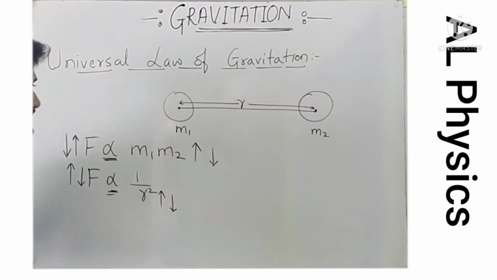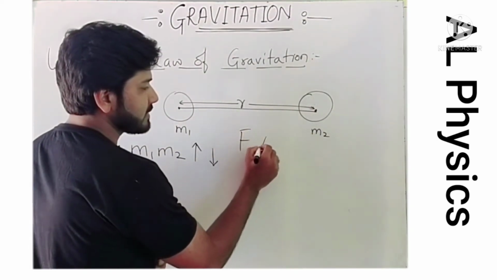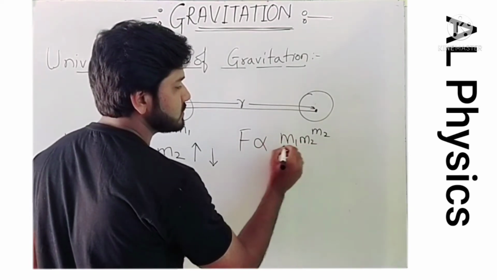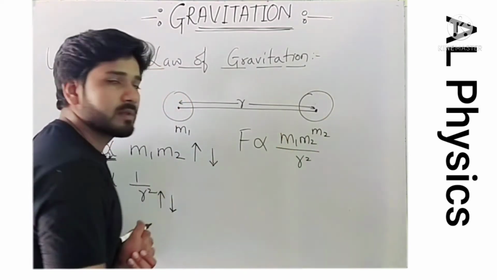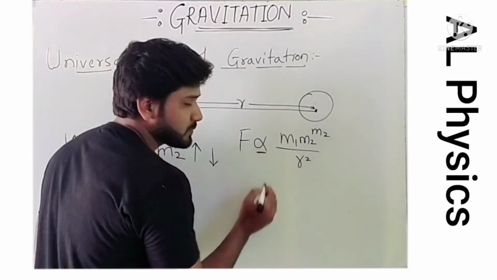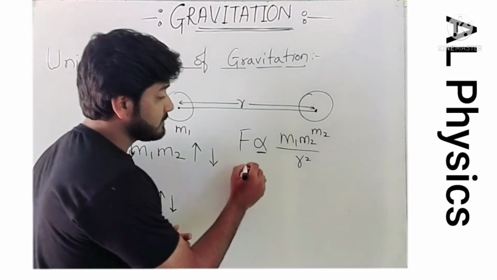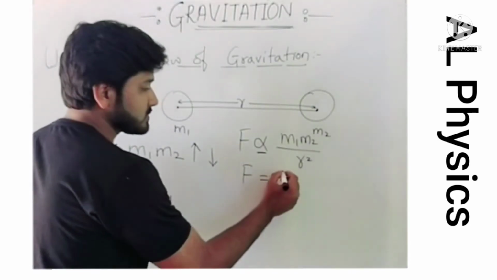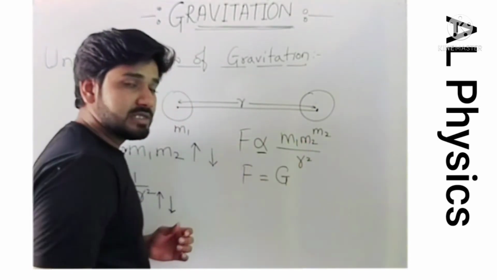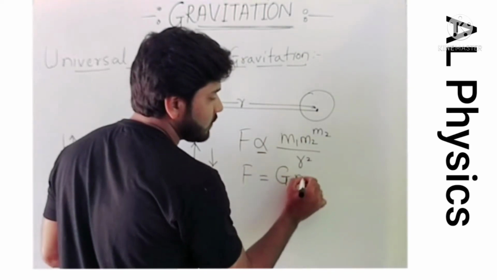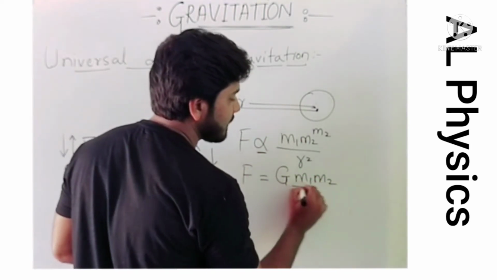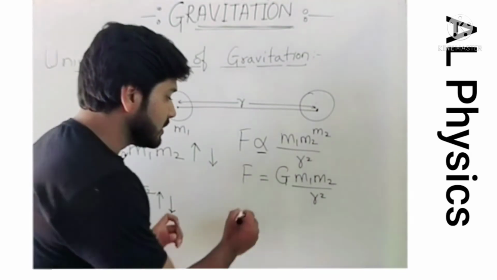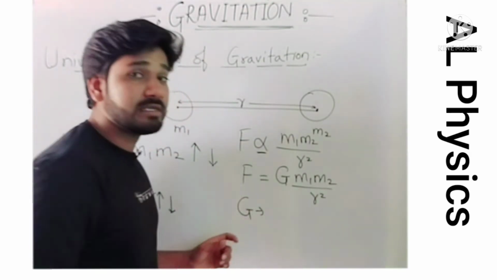If I combine these two, F is proportional to m1 into m2 divided by r square. Yes. If I remove this proportionality sign, then we know in physics we always have to multiply with some constant. So that constant is taken as G. F equals G m1 m2 by r square. And this G is called the universal gravitational constant.